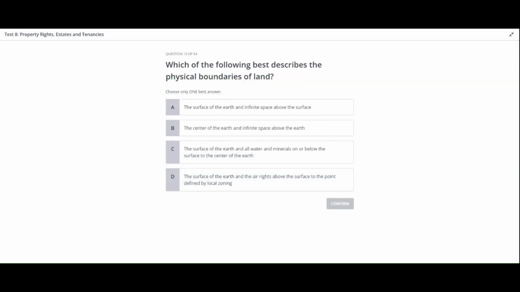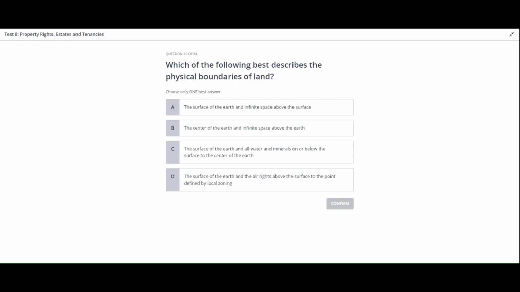Alright, this is the last question from Section 8, Property Rights, Estates, and Tenancies. Let's explore the physical boundaries of land in this exciting question. So the question is: which of the following best describes the physical boundaries of land? Here are your options. A. The surface of the earth and infinite space above the surface.